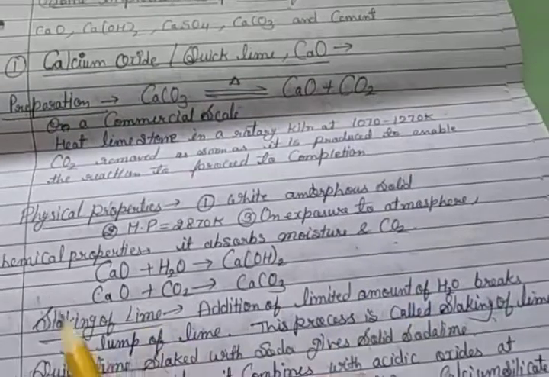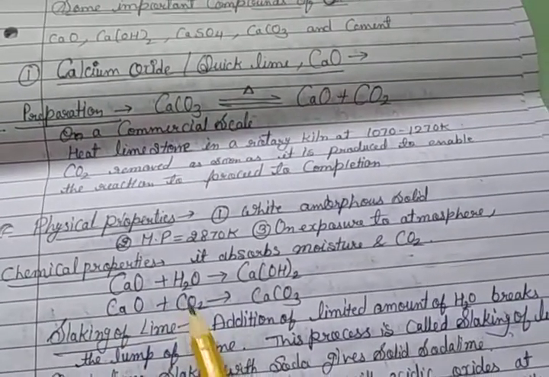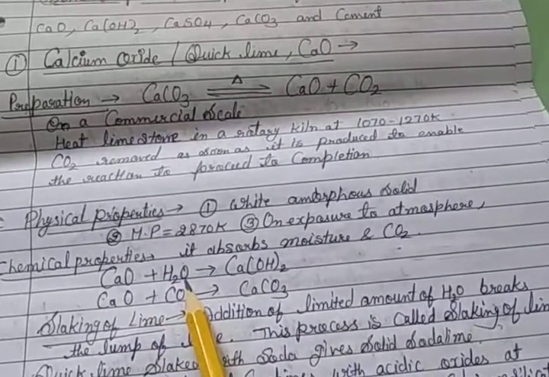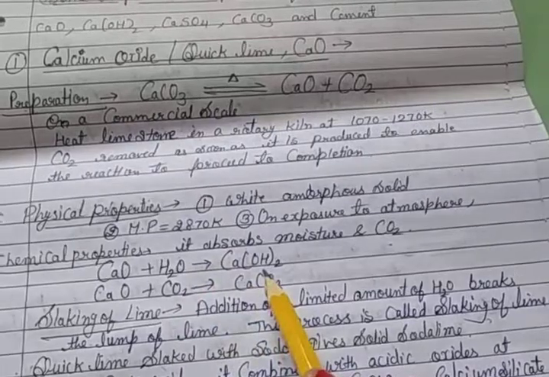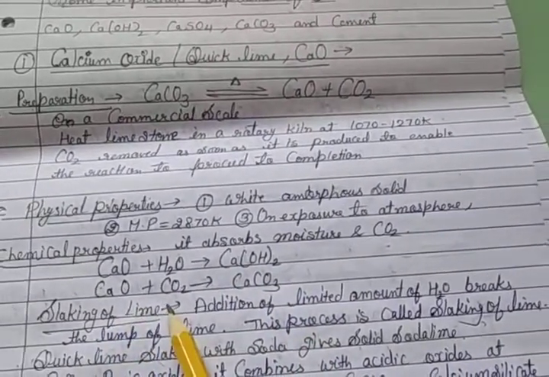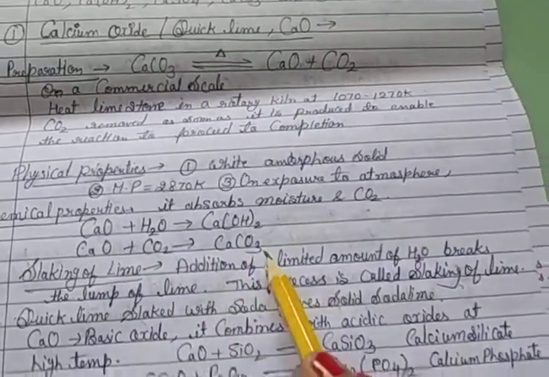Then chemical properties of calcium oxide, that means which compounds it reacts with. Calcium oxide reacts with water, so calcium hydroxide, Ca(OH)2, is formed, and when calcium oxide reacts with CO2, calcium carbonate, CaCO3, is formed.